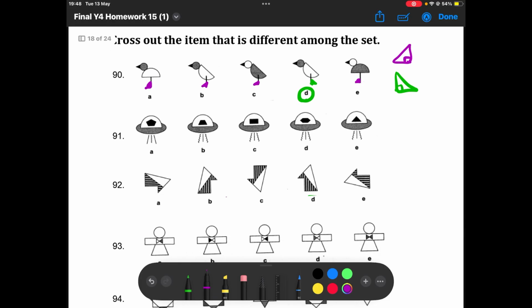In question 91, all of them have the straight line as the middle line with the 2 curly lines on the outside, apart from A. A has the curly line in the middle with the 2 straight lines on the outside, so the opposite way around. So A is the odd one out.